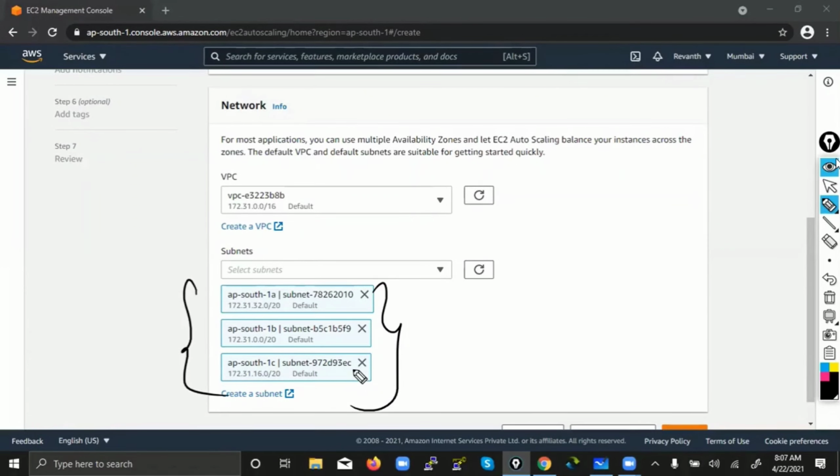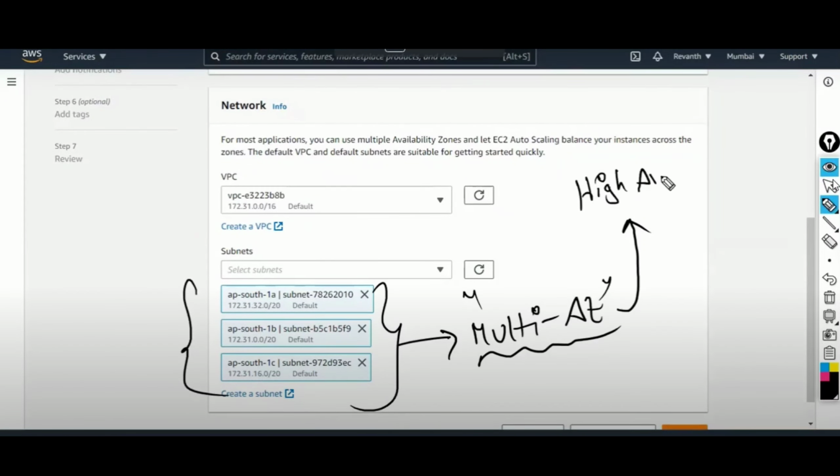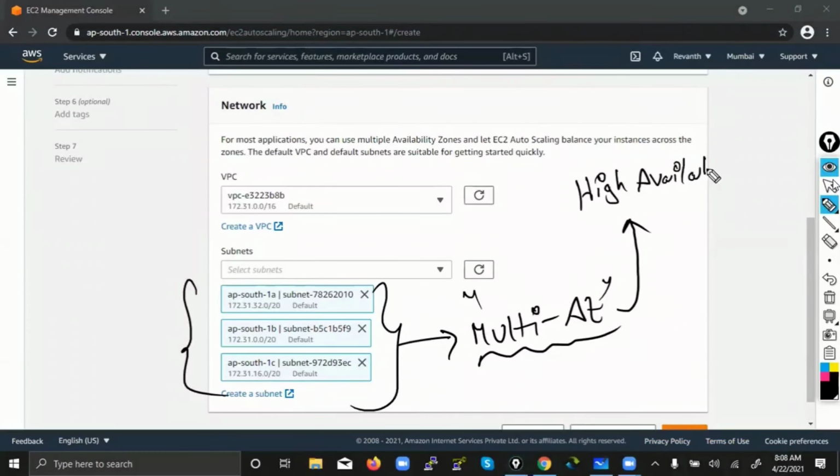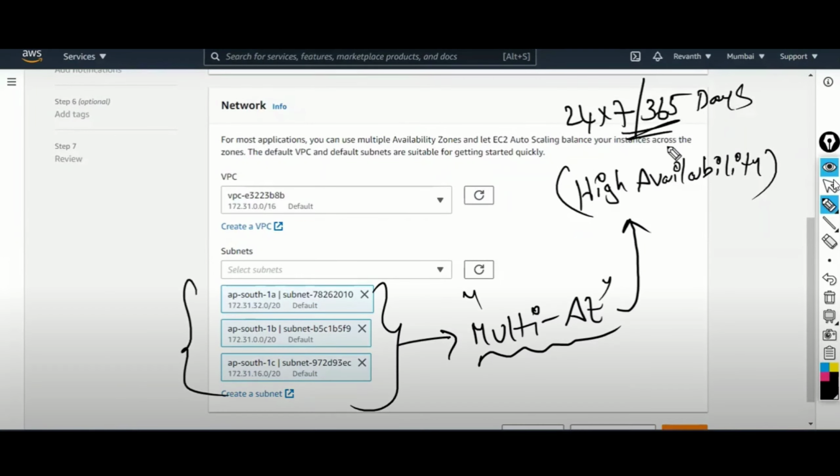Sir, if we lose any data from one zone, we can retrieve it from the other zones. Right. Have we discussed this concept in our demo or not? Yes, sir. Even if I lose my server in the Chennai data center, right? High availability. What is the meaning of high availability, guys? That means your website is running 24/7, 365 days without any downtime. This is called high availability.